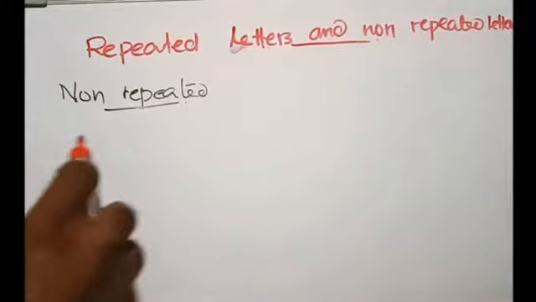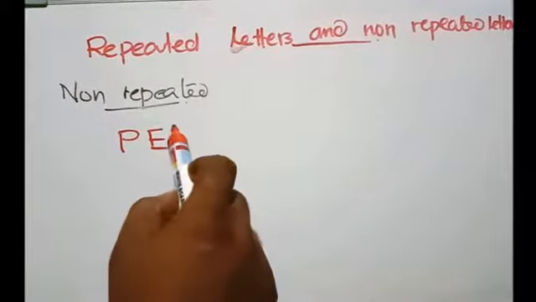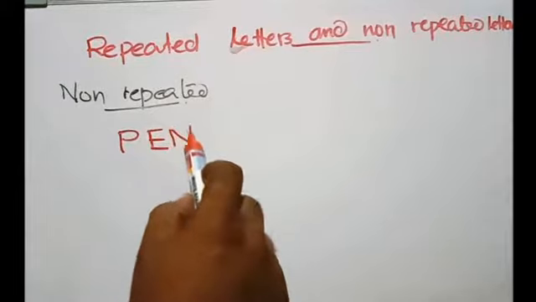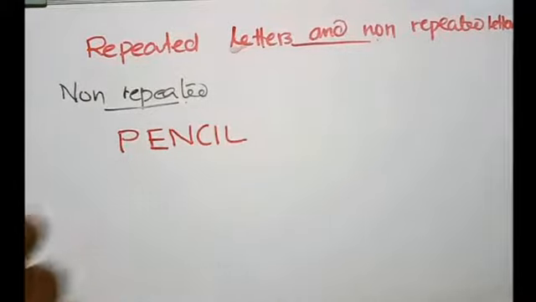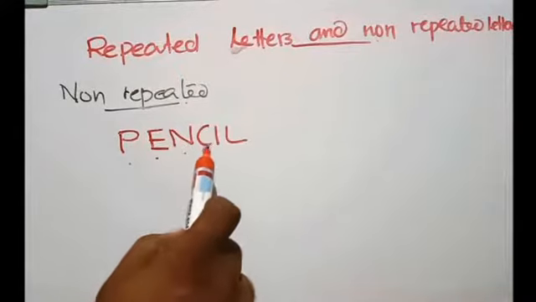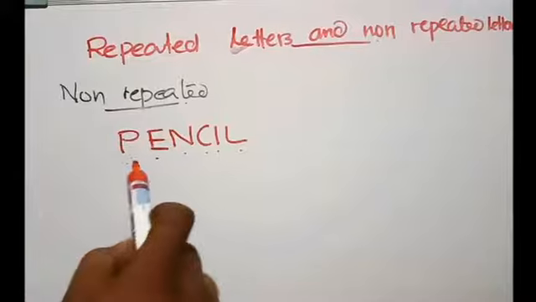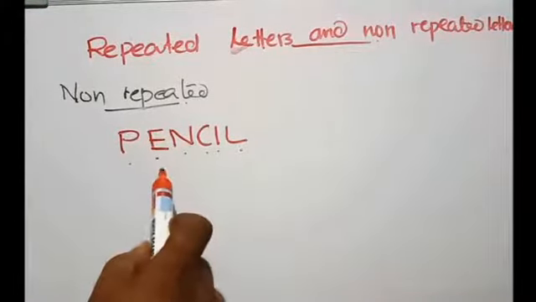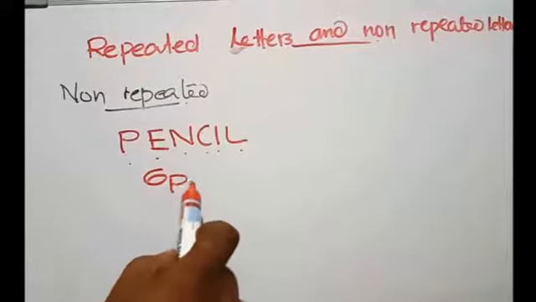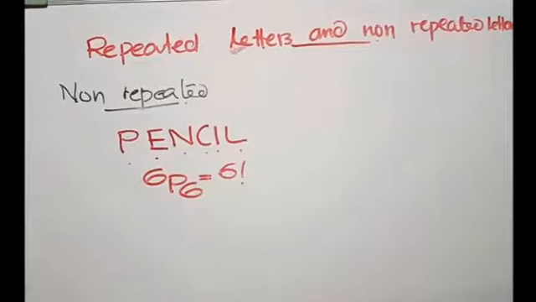So if you get a question like how many ways the letters of the word pencil can be arranged, you can find out there are 1, 2, 3, 4, 5, 6 letters. So there are 6 letters, so it can be arranged in 6 ways or 6 factorial ways. That's it. It's very simple.